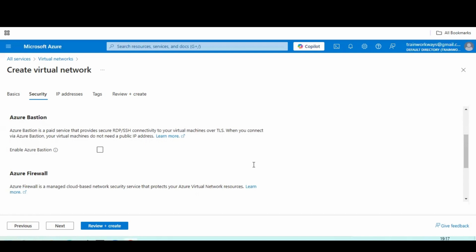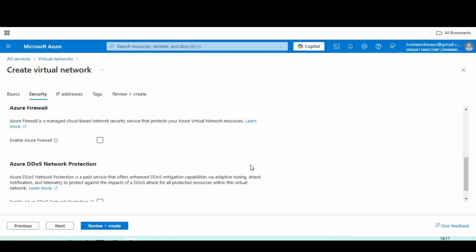Similarly, we will have an Azure Firewall as well. Firewall plays a crucial role, where it doesn't allow any type of third-party entities like inbound or outbound groups. If we are allowing third-party private networks, to secure our network we have to enable these firewalls. So these firewalls play a crucial role. Next one is DDoS, in case any DDoS attacks may happen. During that point of time,